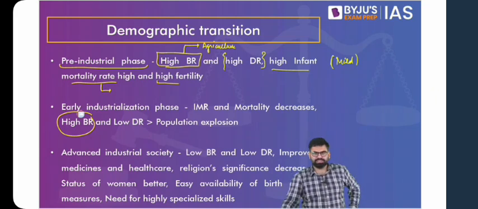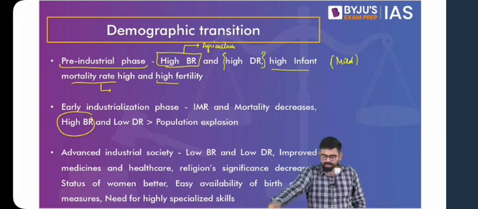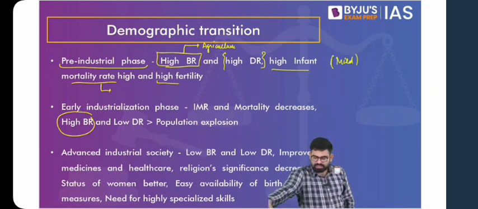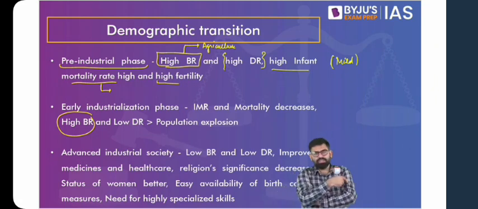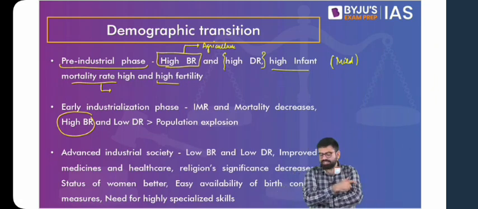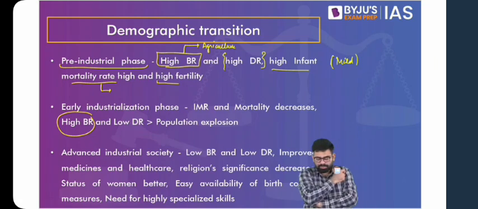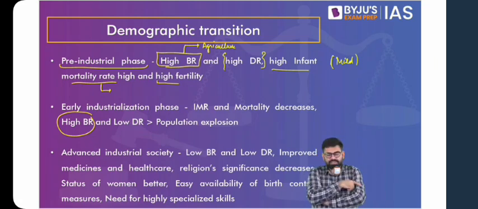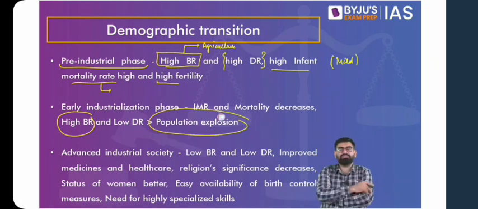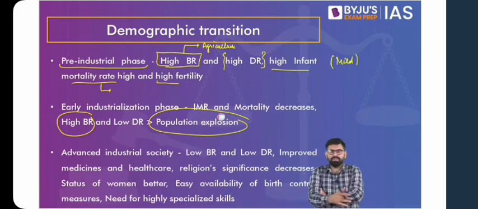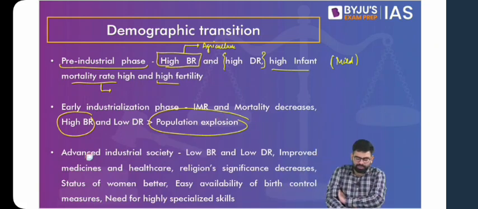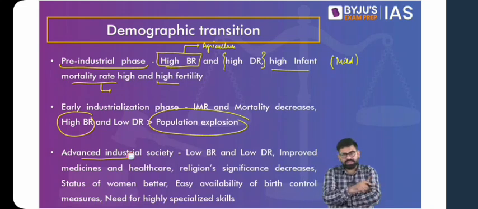In the industrialization phase, it can also be linked to various policies with respect to industries. There will be more push towards an industrial economy, and even in an industrial economy, you need more and more helping hands. This industrialization will also lead to impoverishment of rural areas, and people coming from a rural background also tend to give birth to more children. So this is the phase where actual population explosion takes place. Even in India we have been following the same thing. But when we come to advanced industrial societies, things change. In India, the matter is a little different.